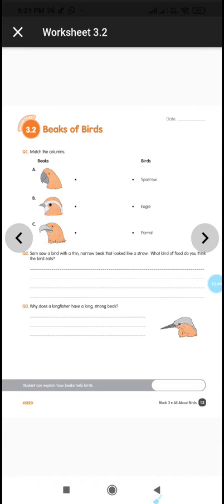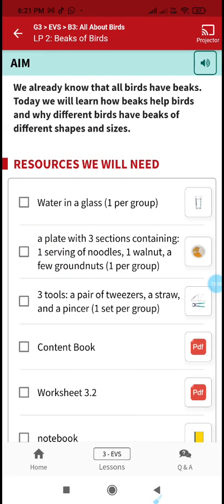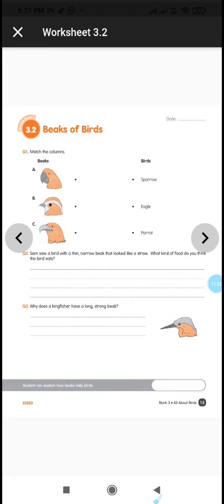We will see what questions are given in the workbook. Come to page number 13 and see, match these beaks. The first beak is which bird's beak? Parrot beak. Yes, you are right. So you draw a line from parrot to parrot beak.